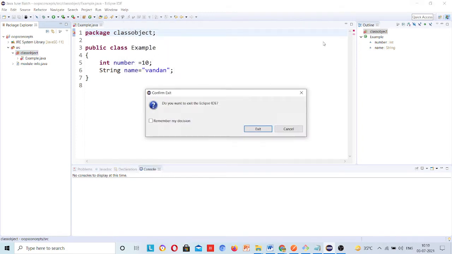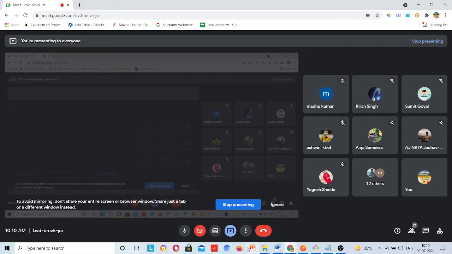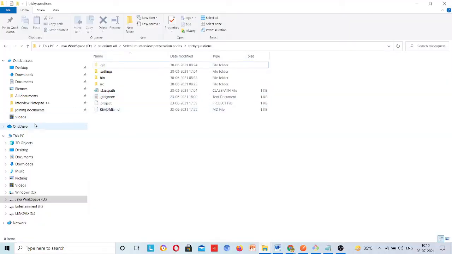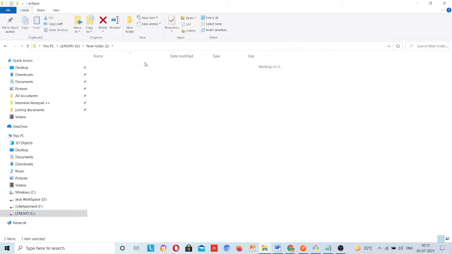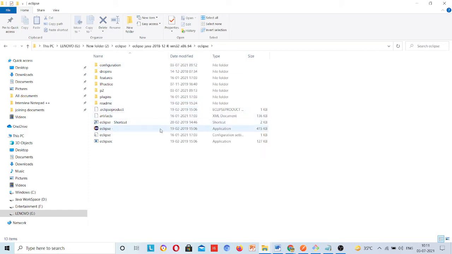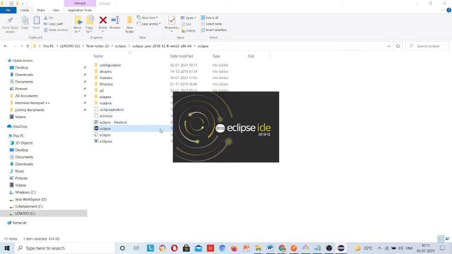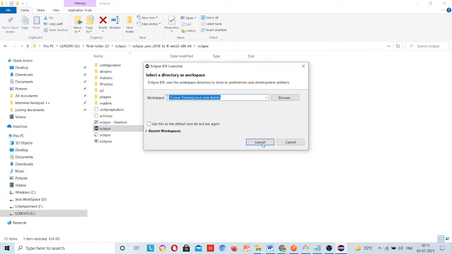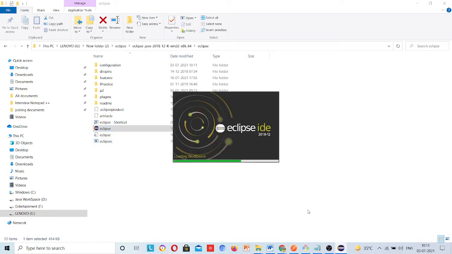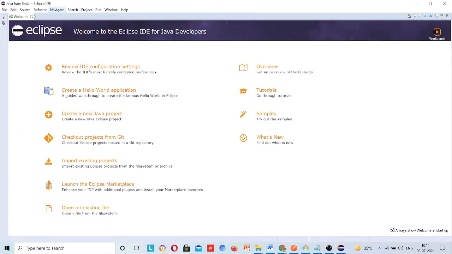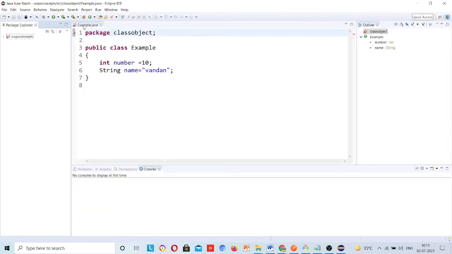Let me change my Eclipse, somehow it got corrupted. The same one is open.